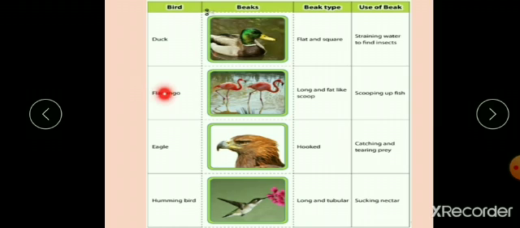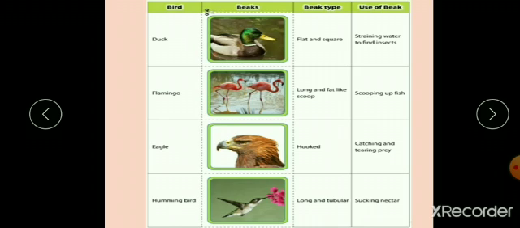Now, this one, flamingo. All those birds which have a long and fat, scoop-like beak, their beak is called a scooping beak, and their usage is scooping up fishes from water. Now, eagle. Can you see its beak? It's a hook-shaped beak, and its beak is called a tearing beak.